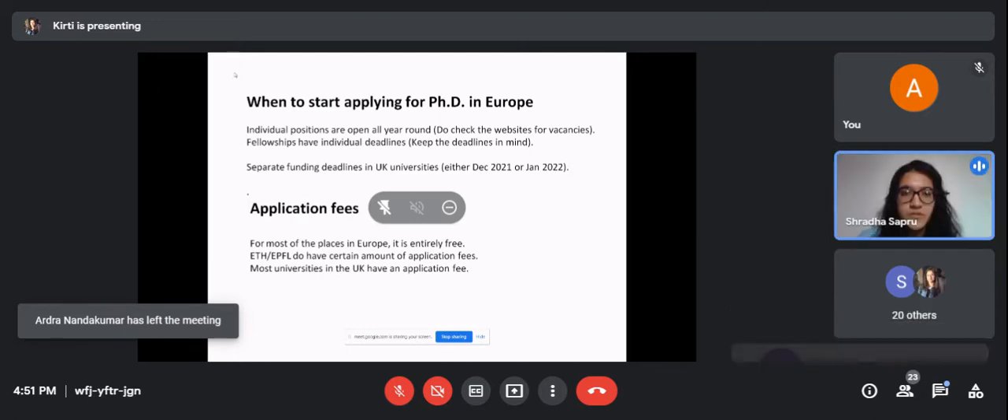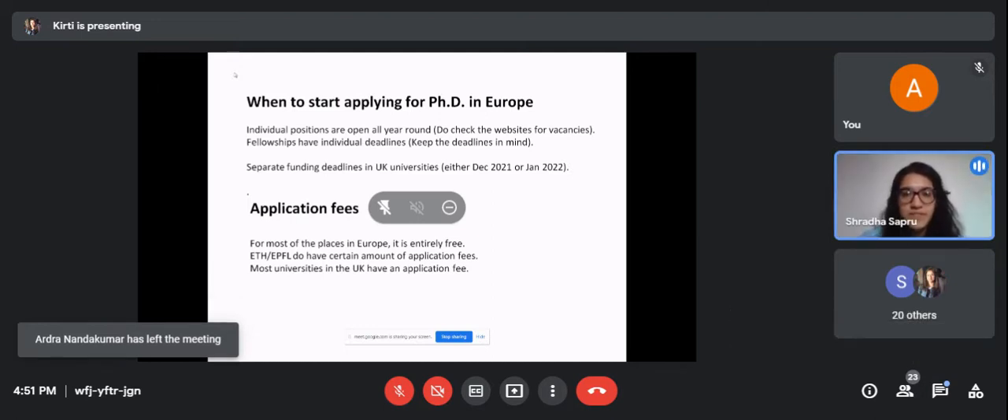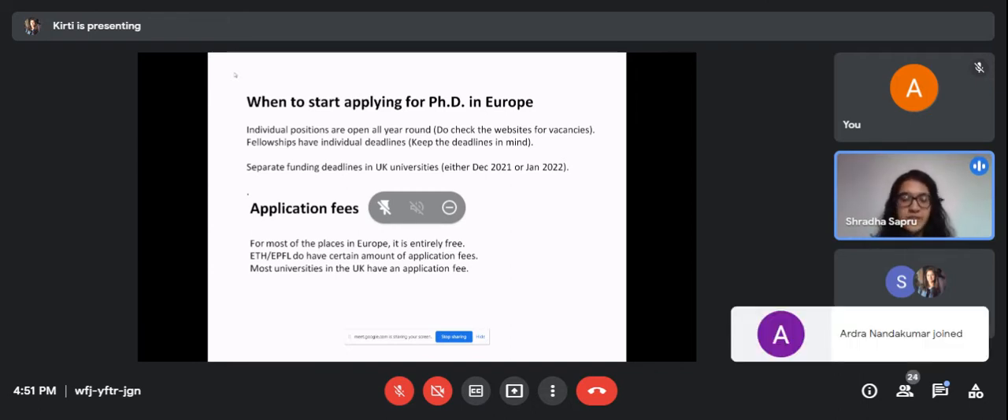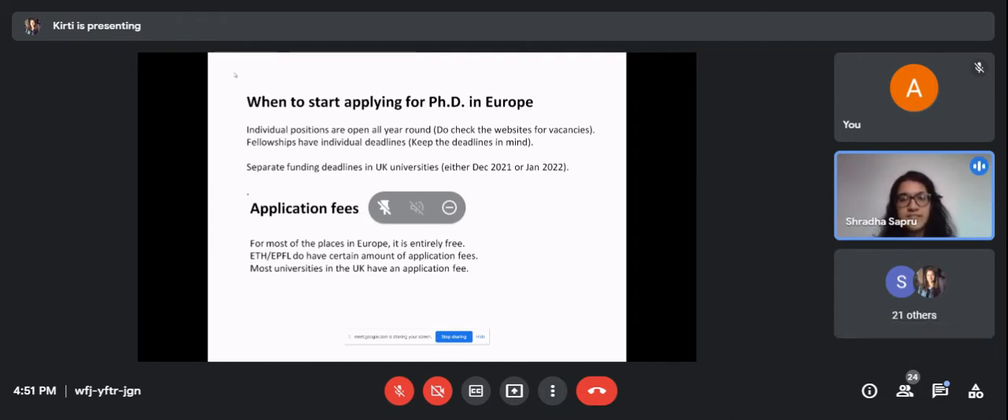Yeah, so for the UK, since it's through applications, they have a deadline. You have something known as a funding deadline, which means if you want to be funded, you need to apply by that deadline, which is either December 2021 this time or Jan 2022. If you don't want funding, the application process is usually open till March. But of course, we would want to be funded, so you should plan to submit your application by December or January.